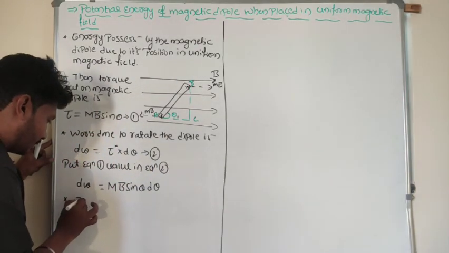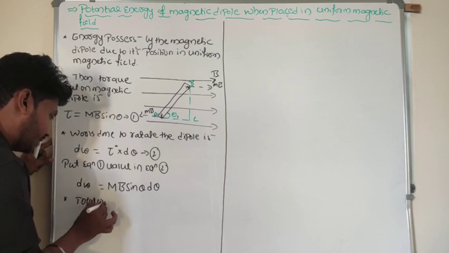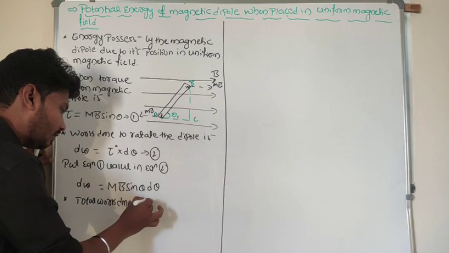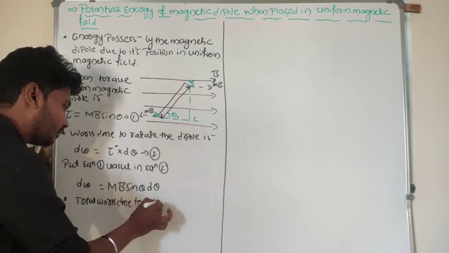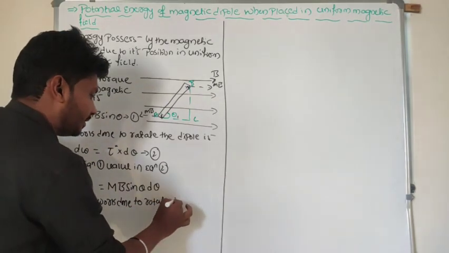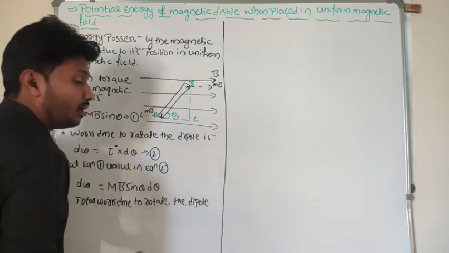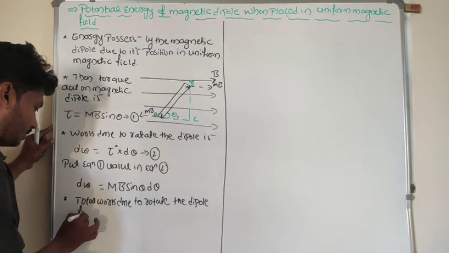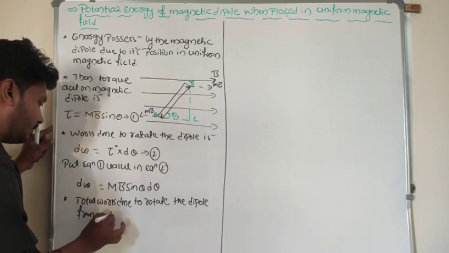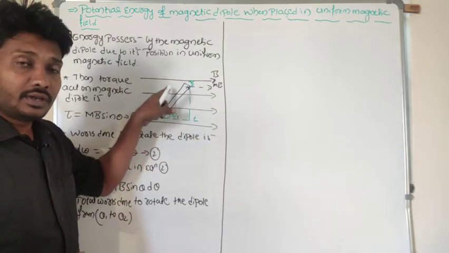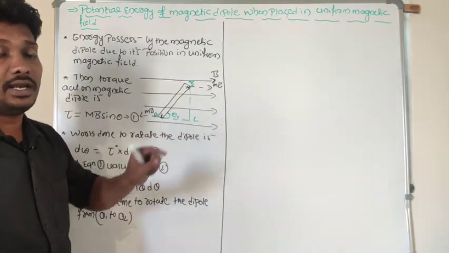I want to find the total work done to rotate the dipole from theta 1 to theta 2.